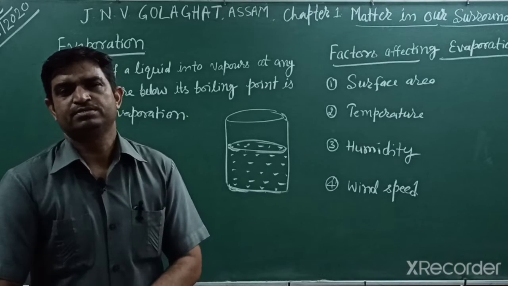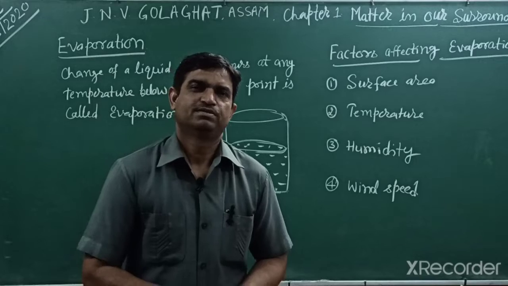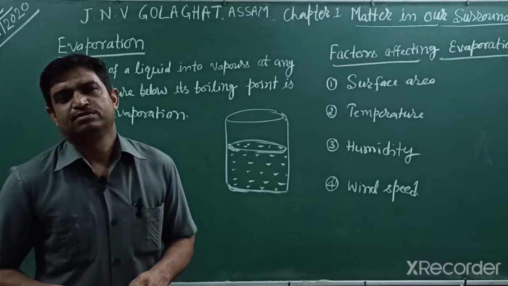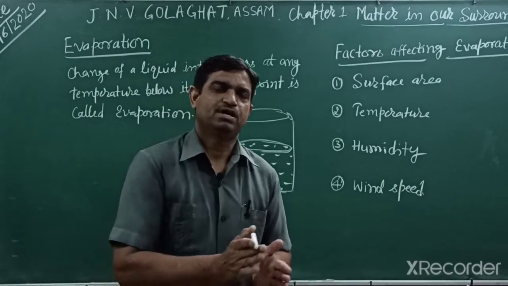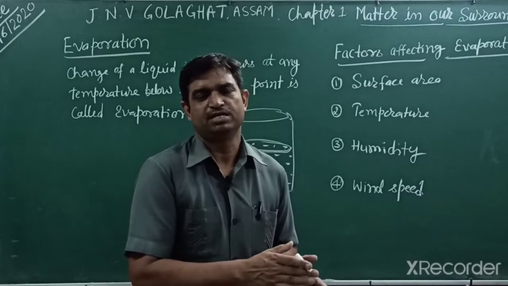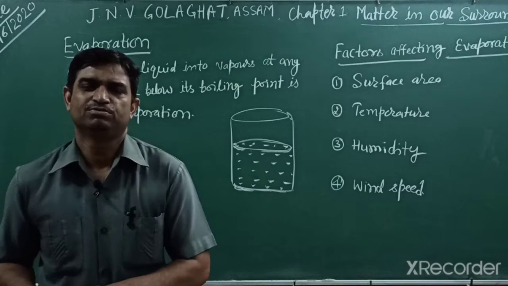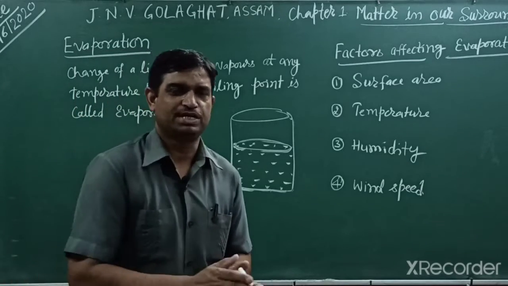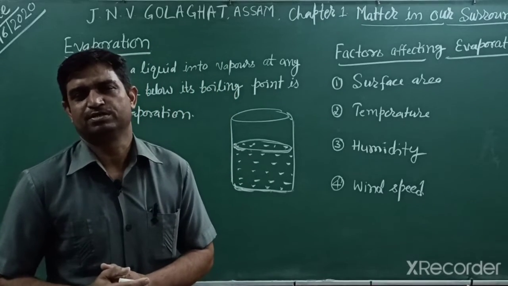Good evening, students. Yesterday we studied different states of matter and the characteristics of matter. How can we change one state to another? A solid can change into a liquid, and a liquid into a gas, by heating. When we further cool, a gas can change into a liquid, and a liquid further into a solid. But when a substance changes directly from solid to gas, or gas to solid, that process is known as sublimation.